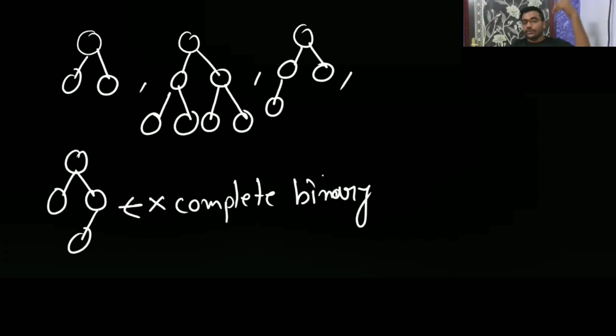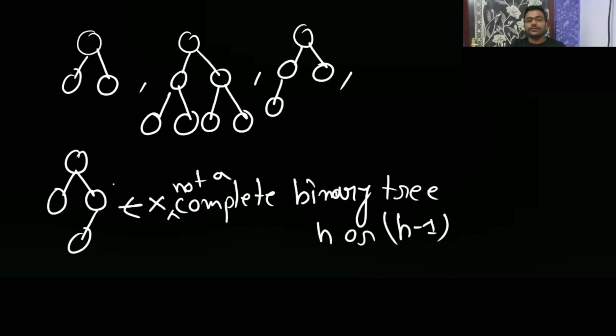This is not a complete binary tree. You can even see here, you need to fill the nodes sequence-wise, top to down, left to right, top to down, left to right. It is not a complete binary tree. And even they have told you that all leaf nodes should be at height h or h minus 1. Now here the height is 2. This is at height 2, and h minus 1 is 1.